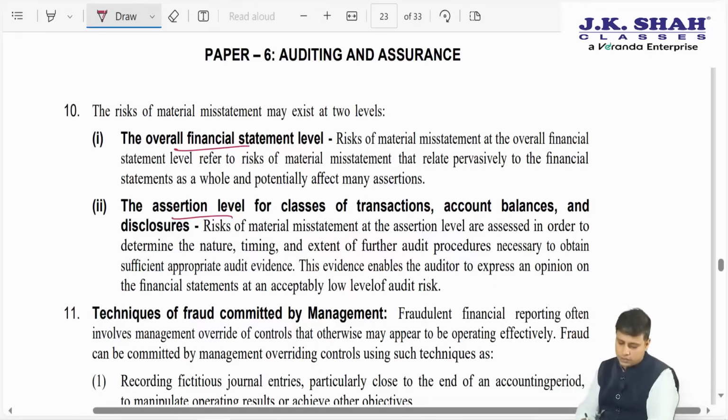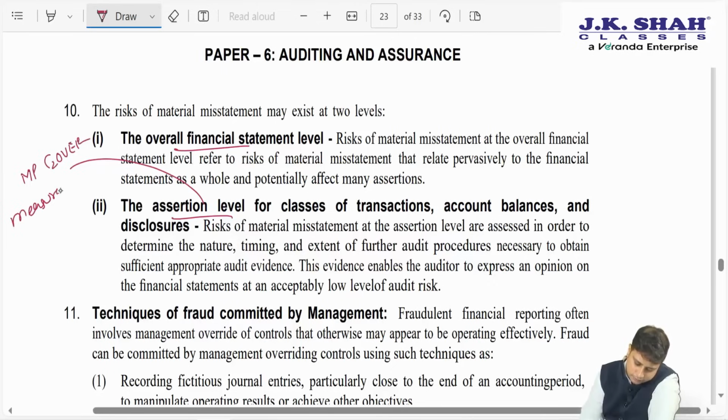So if you recollect the assertions that we have discussed in the class, what are the assertions? MP cover. What is MP cover? M is Measurement. What is P? Presentation.